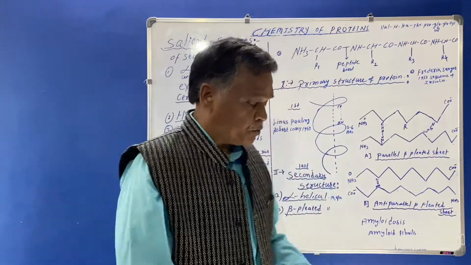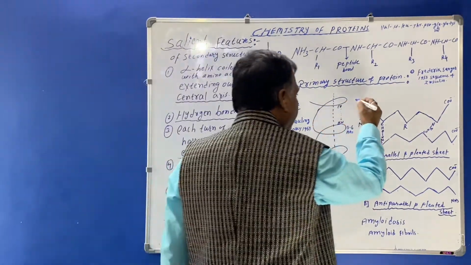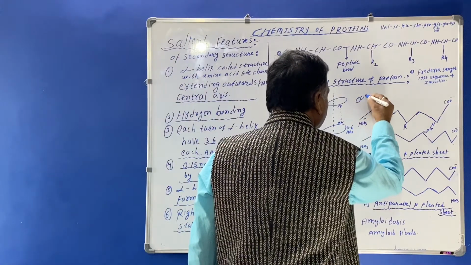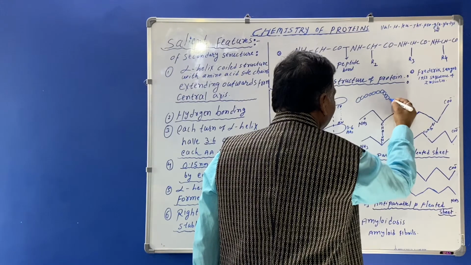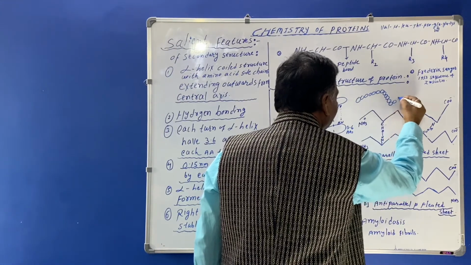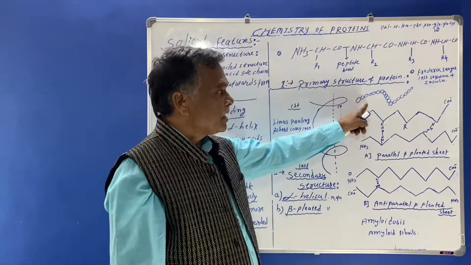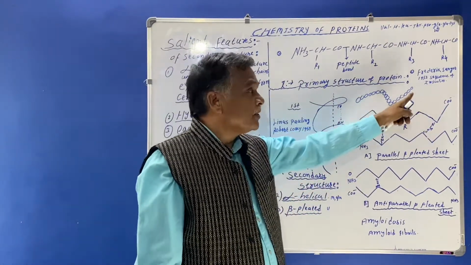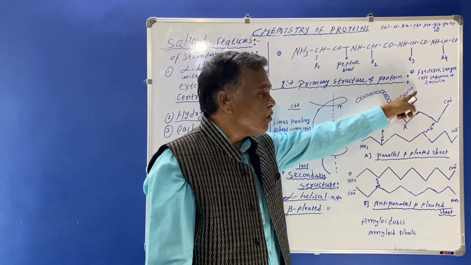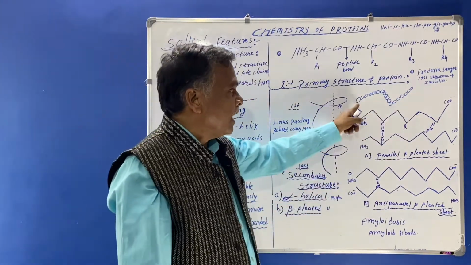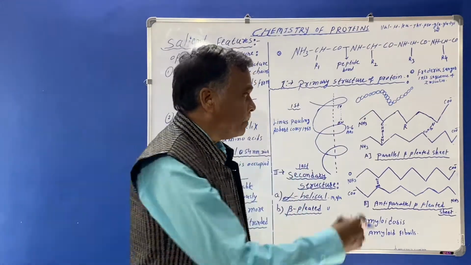The amino acids are present in a sequence form in a protein structure, and these are connected with each other by a peptide bond.